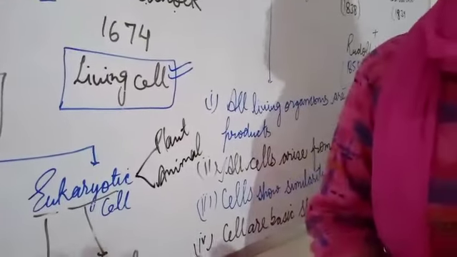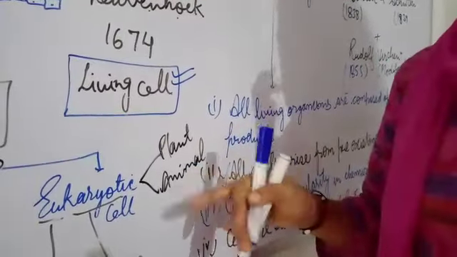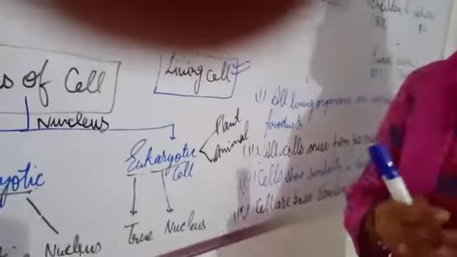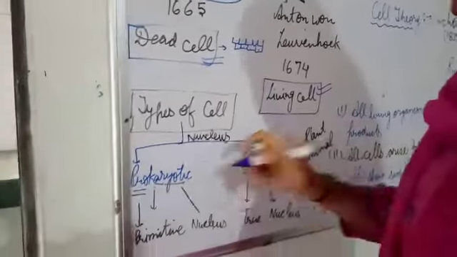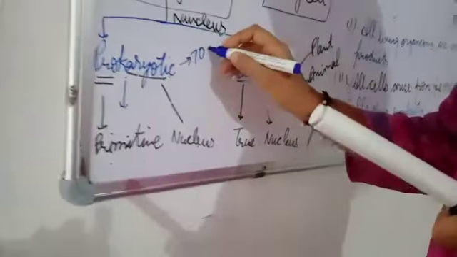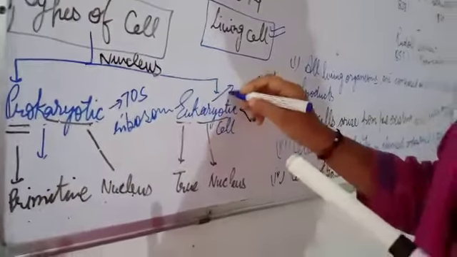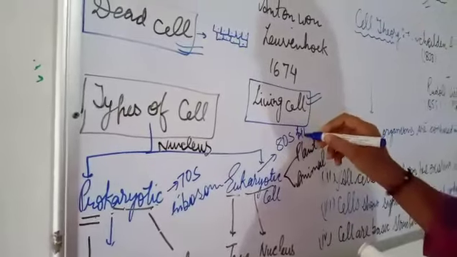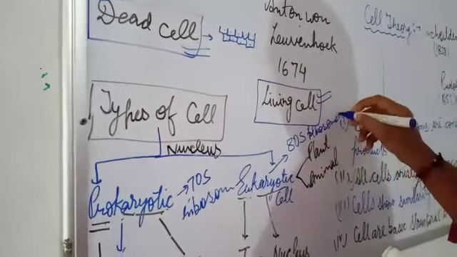We have many kinds of eukaryotic cells, but basically we will study the plant cell and animal cell. They have a well-defined nucleus in their body. Along with this, prokaryotic cells have 70S ribosomes, but eukaryotic cells have 80S ribosomes. Along with this, there are a number of differences between them.